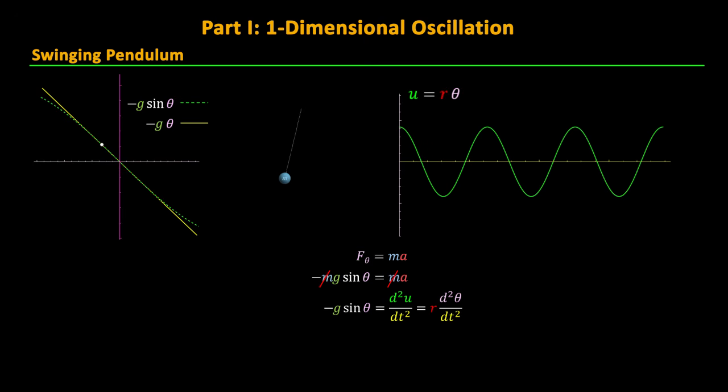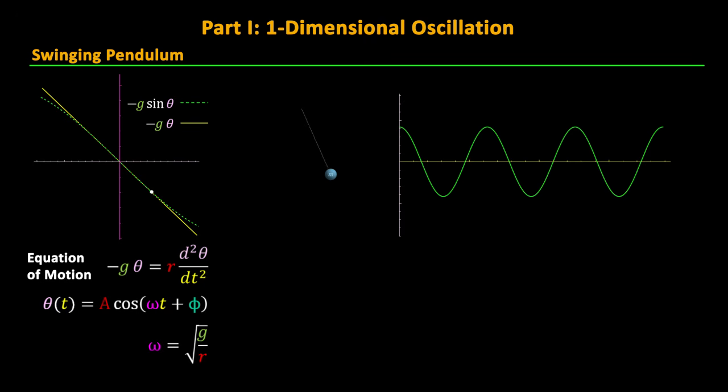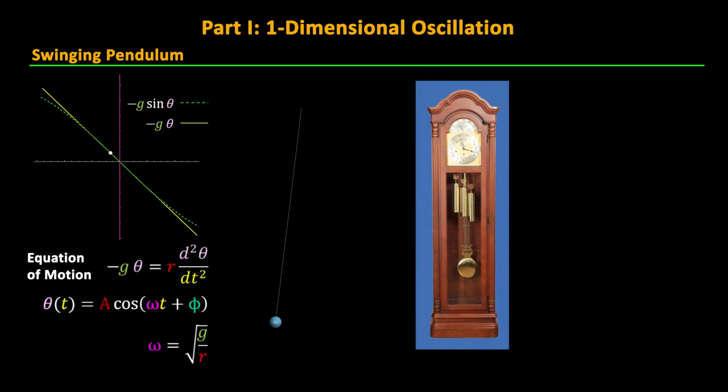And so our swinging pendulum equation becomes very much like an ideal spring obeying Hooke's law. The generic cosine function works as a solution again, and we get the condition that our angular frequency needs to be the square root of the gravitational constant divided by the radius of our pendulum arm. At large angles of swing, these equations will break down due to the nonlinearity of the force curve. So if you want a more accurate clock, you want one with a long pendulum arm and a small angle of swing, like a grandfather clock or Big Ben.